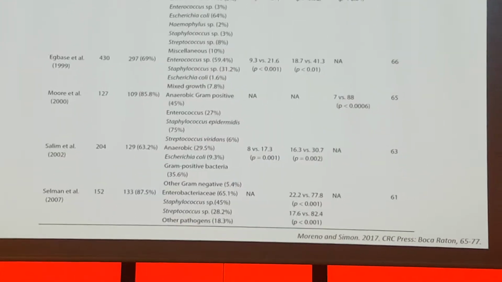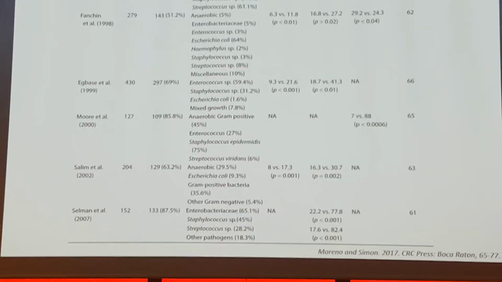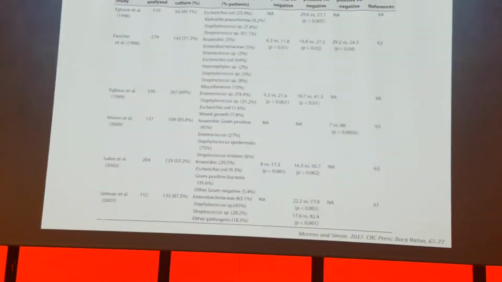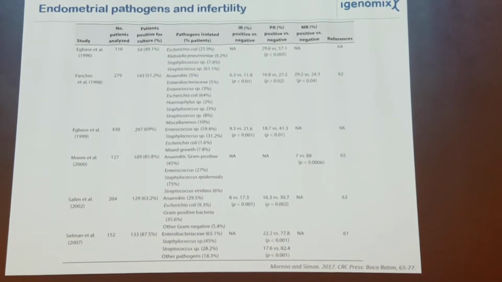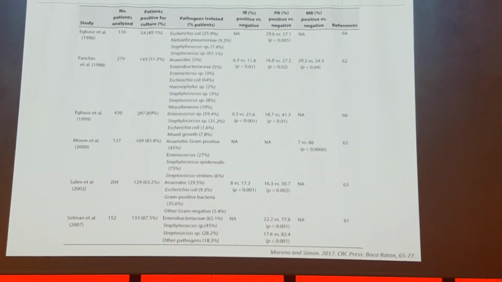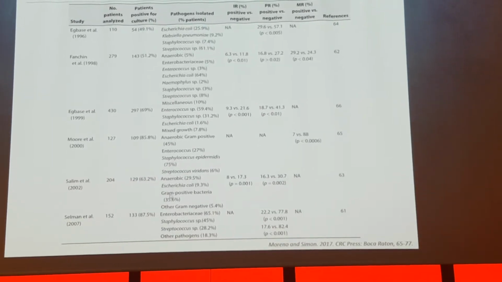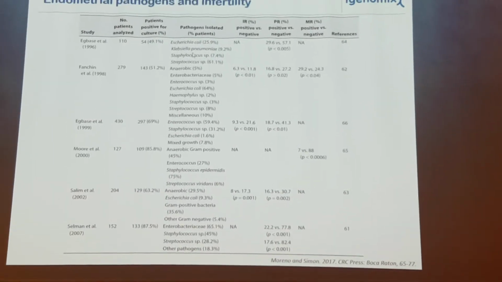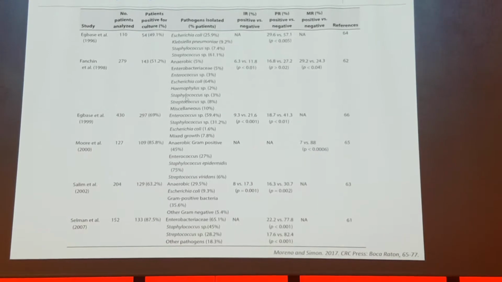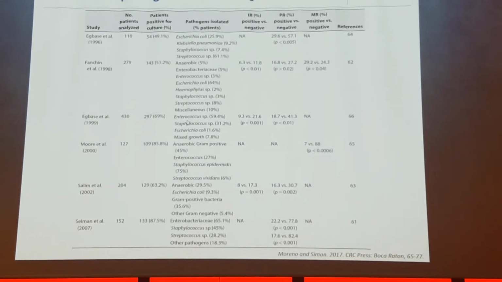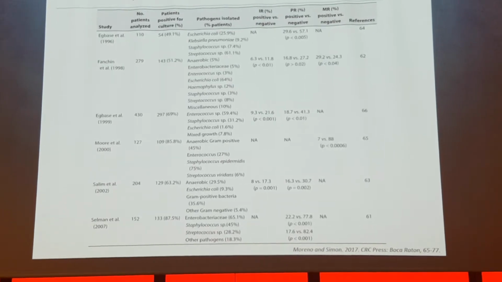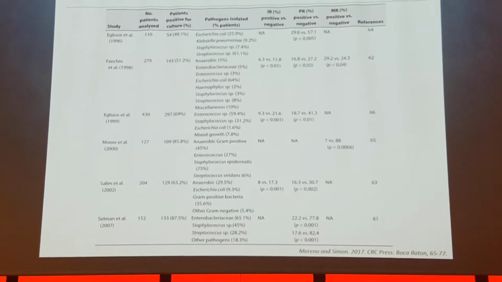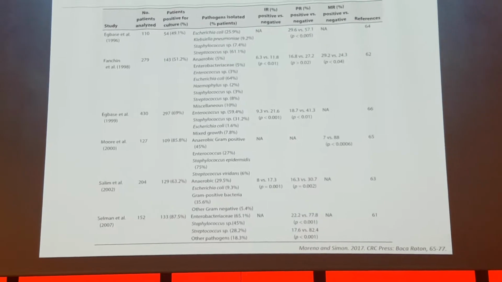At this time, deep sequencing was not very available, so they did this by microbial culture. And what they found is that in every patient in whom they isolated these pathogens that you can see here, Escherichia coli, Klebsiella, Staphylococcus, Streptococcus, and different enterobacteria, the implantation rates and the pregnancy rates were lower compared to those that did not present these pathogens.